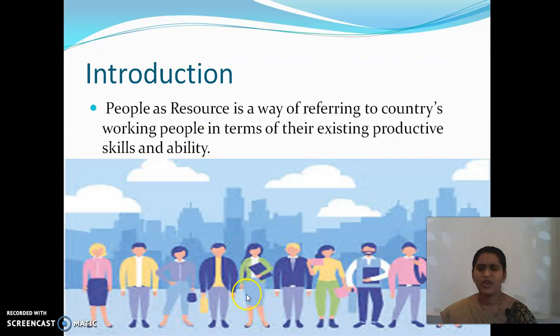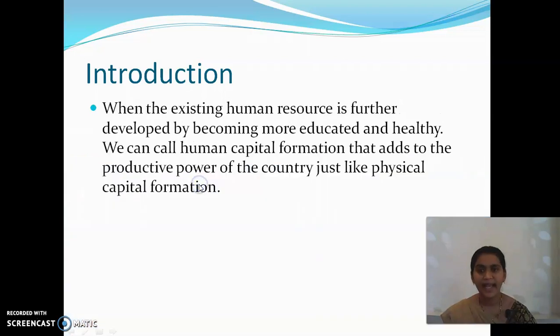Okay. See here in this picture, n number of people are doing different works, professions or jobs, but they will be contributing something to the country's development. It may be for the GDP or it may be for the GNP. And next, we can see that when the existing human resource is further developed by becoming more educated and healthy. For example, children, just see the people around you. I'll give you two examples. One person is so healthy and well educated, and the other one is weak.